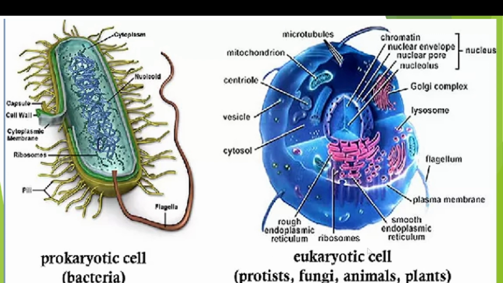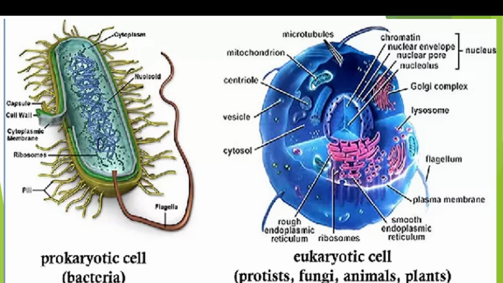Even so, the ultrastructure of the eukaryotic cell has some common components. Taking the structure, this is microtubules. Microtubules are involved in the movement of chromosomes during cell division. They form spindle fibers. The second one is mitochondria. These are the powerhouses of the living cell. They are involved in carbohydrate metabolism, lipid metabolism, and also ATP synthesis. That's why it is called the powerhouse of the living cell.